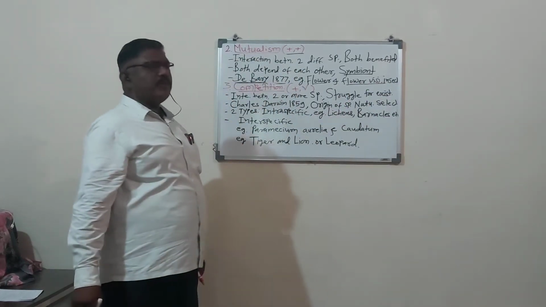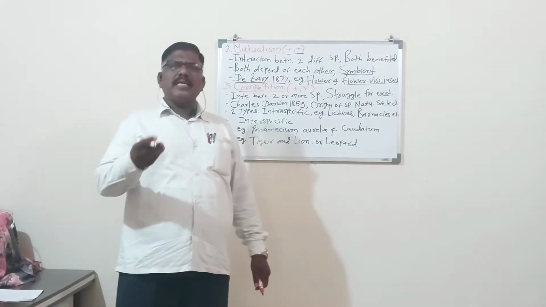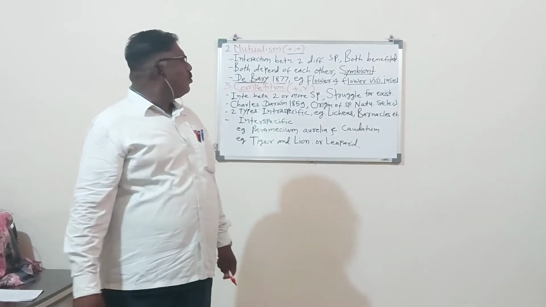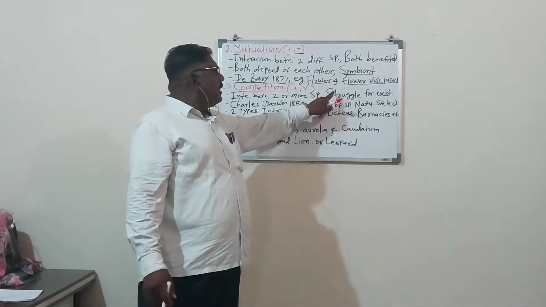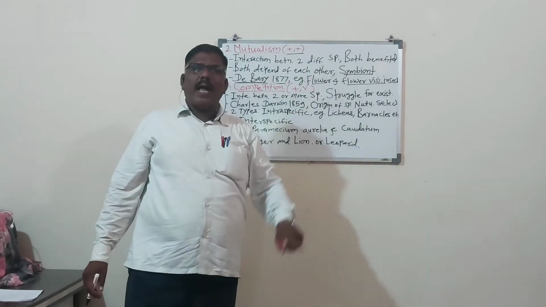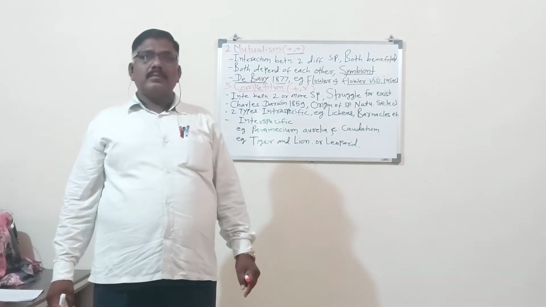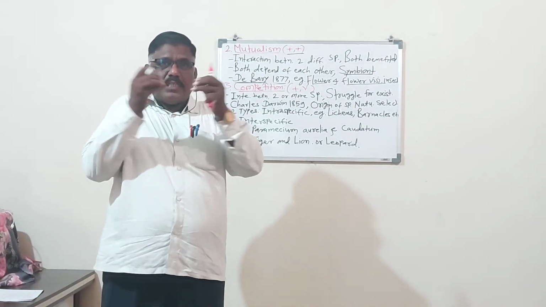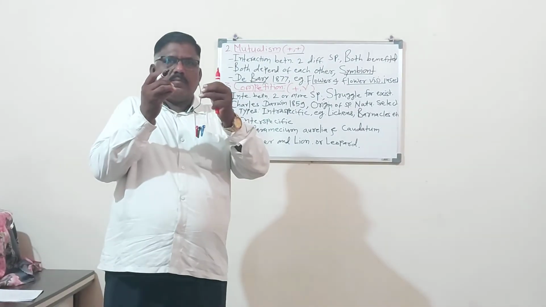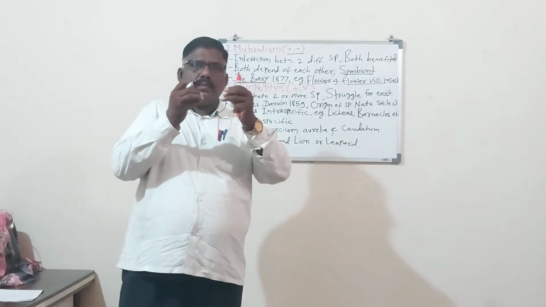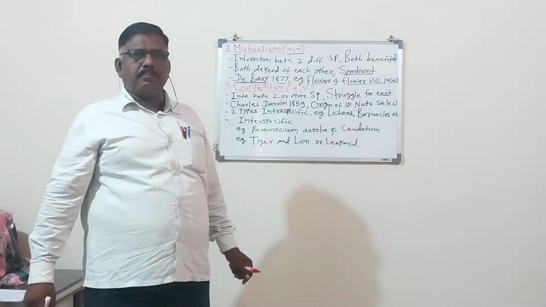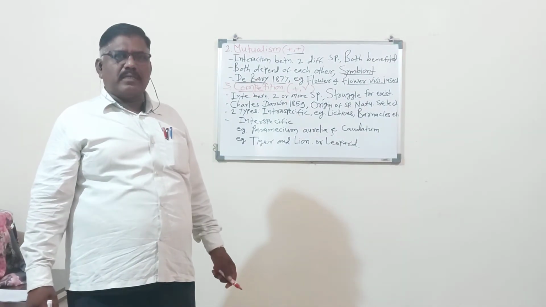The best example of mutualism is the flower and flower visiting insects. It is a best example of two different species. One is the animal and the other is the plant. You know, in plants there is pollination, male and female fertilizing together.